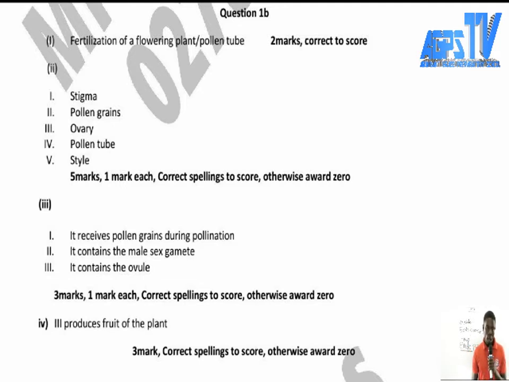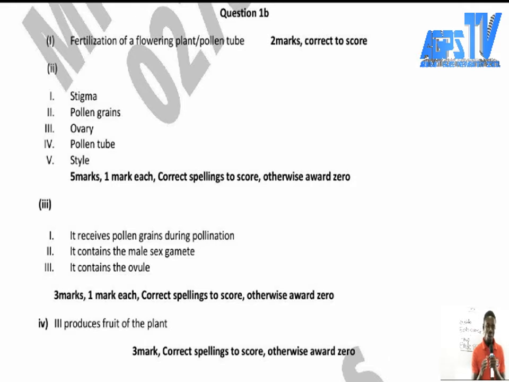Now look at the comment over there: 5 marks, 1 mark each. Correct spellings to score, otherwise award 0.